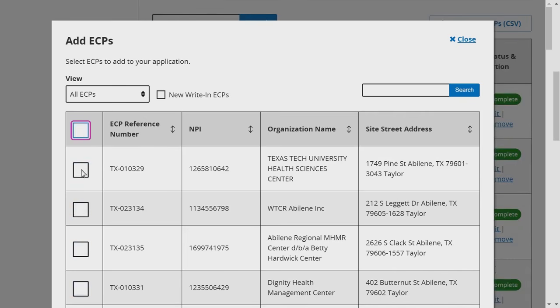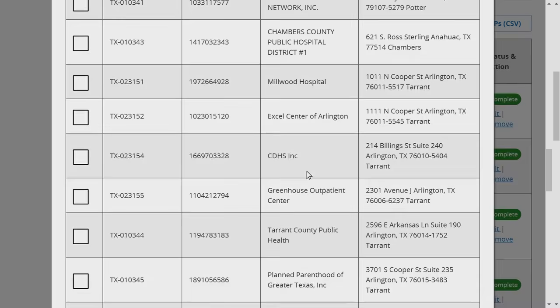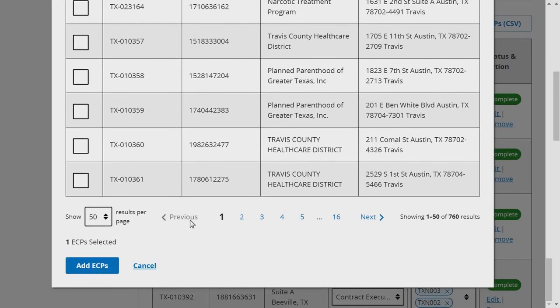To add all available providers in the state, select the checkbox to the left of the ECP reference number column header. Available ECPs can be filtered using the View dropdown. For example, you may choose to only view providers by their ECP category, such as Indian healthcare providers. Issuers can also use the search bar to the right to further narrow their search by the provider's information. To add any new write-in ECPs, select the New Write-in ECPs checkbox. This will refresh the list to display available ECP write-ins which you can select to add to your application. Once you have finished adding ECPs from the list of available ECPs, click Add ECPs at the bottom of the table.